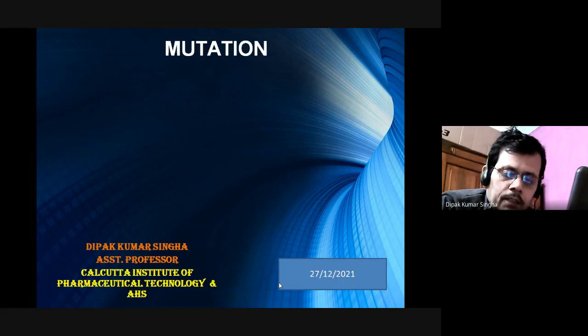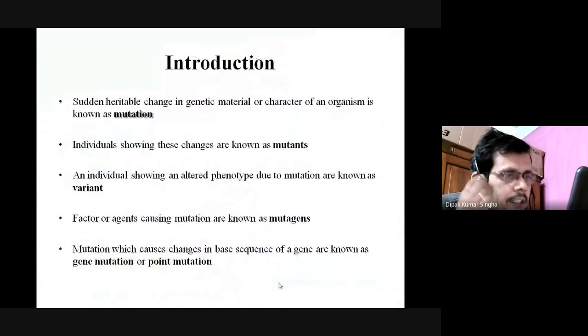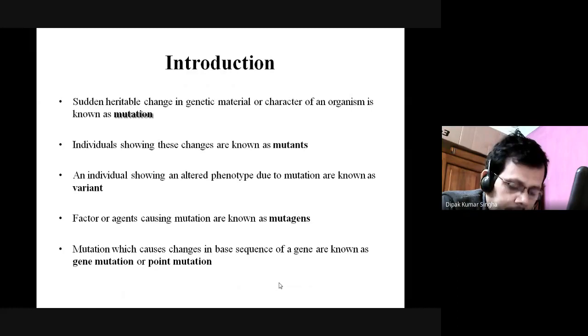Mutation is basically alteration of the DNA, the sudden inheritable changes in the genetic material or character of an organism is known as the mutation. Mutation means the change or alteration of any DNA sequence by external or internal or spontaneous change of the DNA sequence. As a result, the morphological or genetic characteristics may change, either beneficial or detrimental.